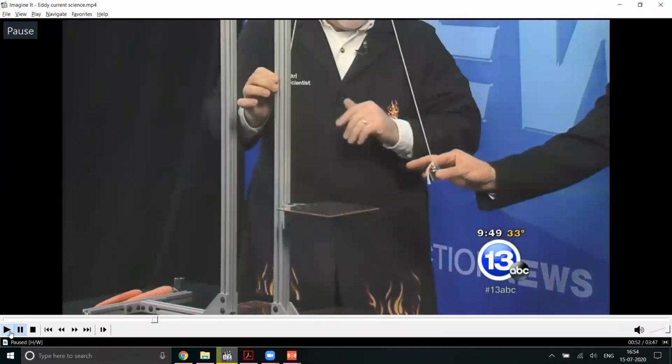See, here he is using the reverse. Here there is a copper plate. Copper is also a paramagnetic substance, and there is a strong magnet. In the previous case, the magnet was fixed and the metal sheet was oscillated. Here the metal sheet is kept fixed and the magnet is oscillated. See what will happen to the magnet.